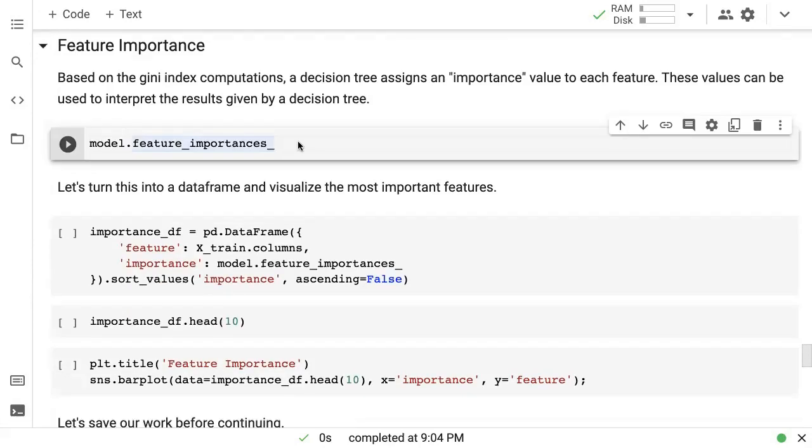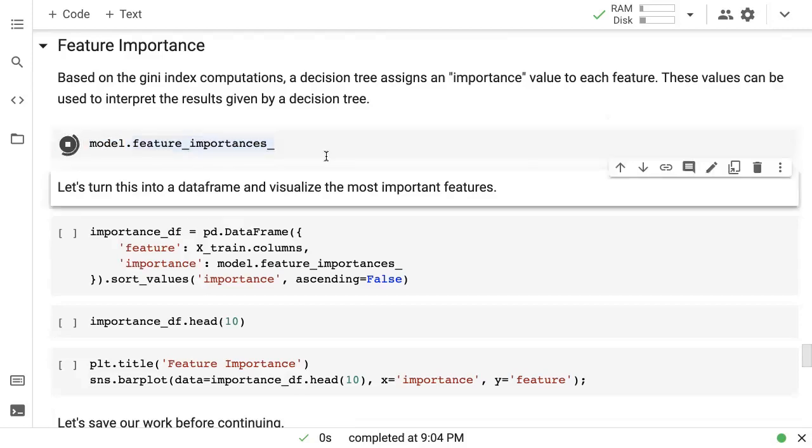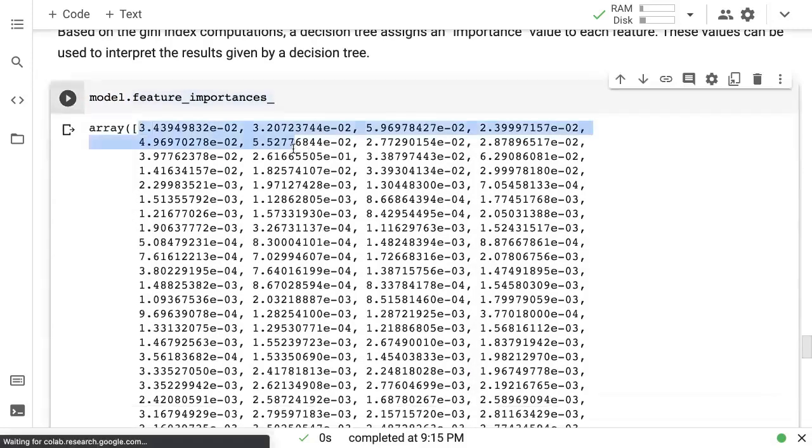Okay, let's keep going. Now, based on the Gini index computation, a decision tree assigns an importance value to each feature. Again, there is a certain calculation involved in figuring out how the importance is assigned, but these values can be used to interpret the results given by a decision tree. So if you check inside any decision tree model, .feature_importances_ will give you a list of numbers. Here's what that list looks like, and this is the importance for every feature.